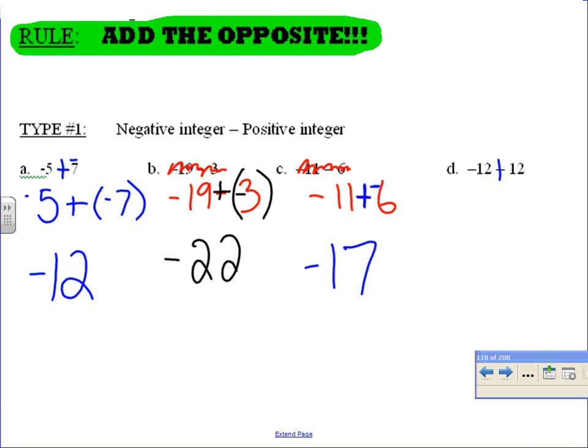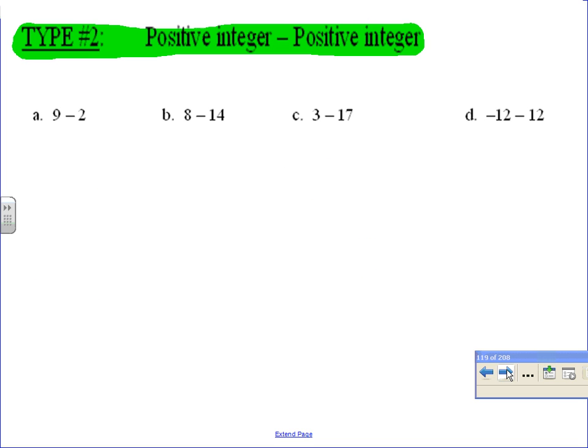We are adding the opposite. What's the answer? Raise your hand if you know, just so I can make sure you guys are all with me here. We're adding the opposite. Emma H. Good. Add them. Throw the negative in front. Good. Okay. Let's go to type 2.